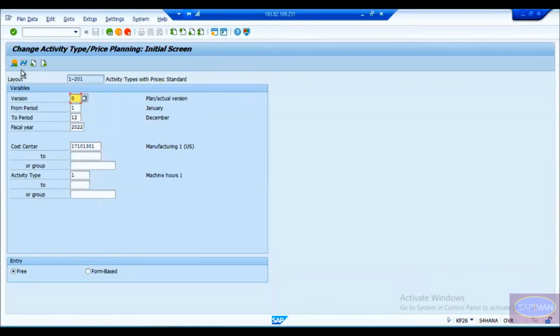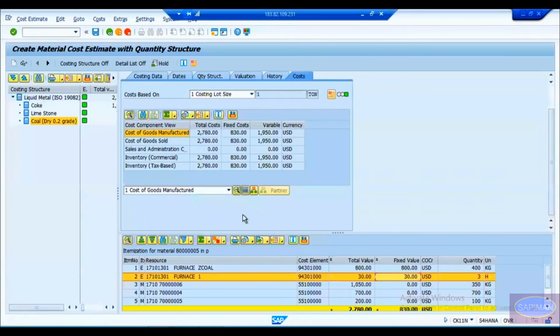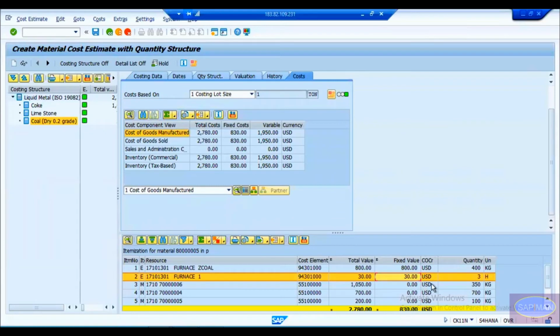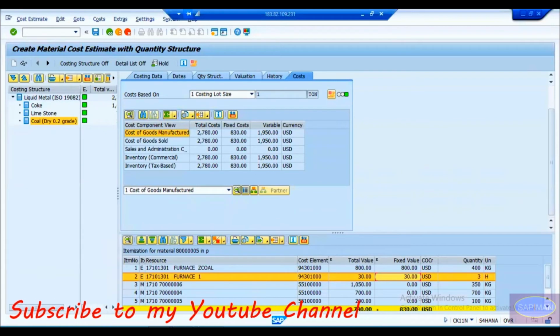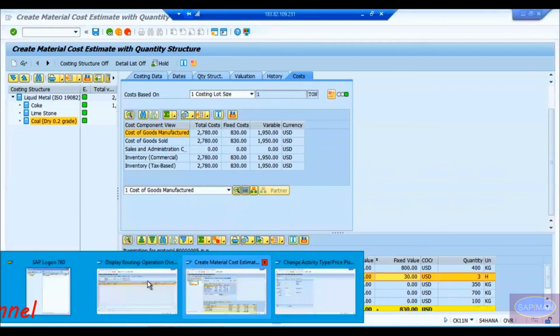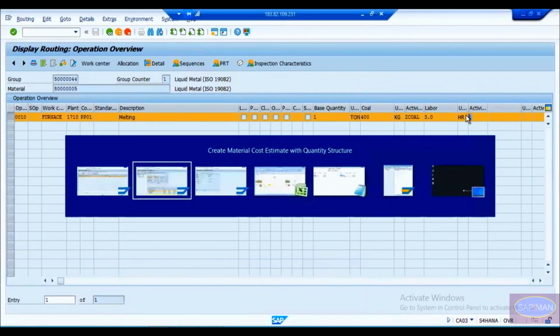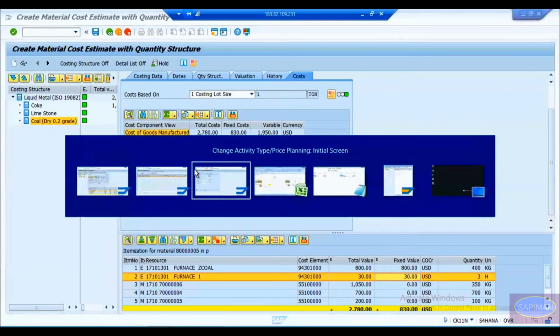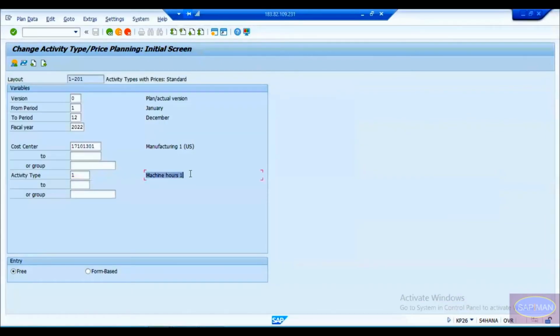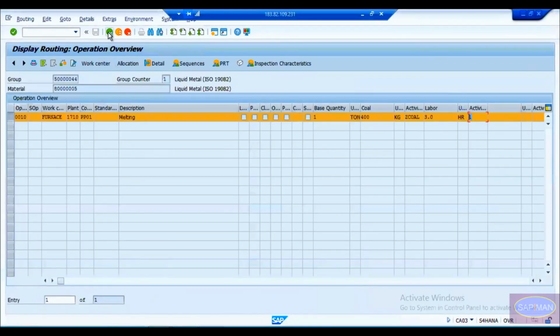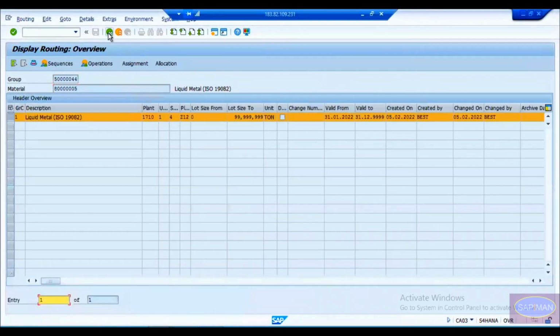What rate have I maintained? My activity I have maintained as 1. If I go to the routing for labor, I have maintained 1, but 1 stands for machine actually. I maintained it wrongly. You can see this 1 stands for machine. So let me go to the routing and change it. Give me a second, please.